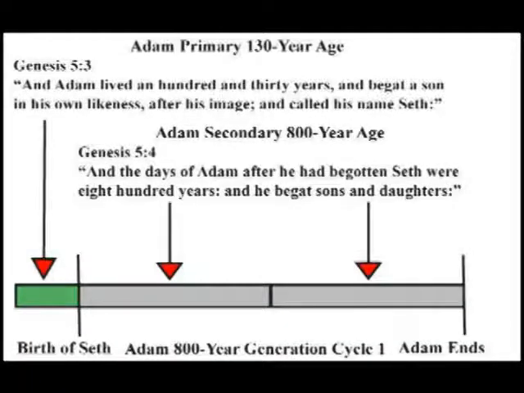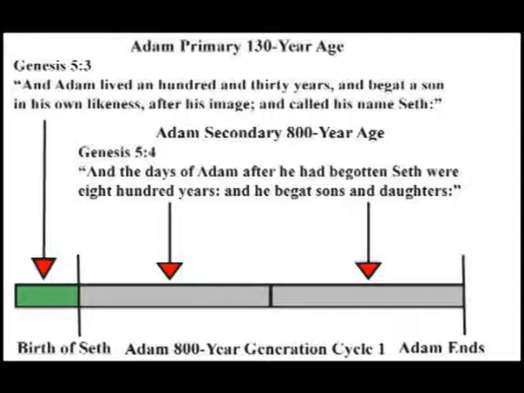Adam's primary 130-year age is the left green rectangle that marks the birth of Seth. Adam's secondary 800-year age follows in gray until he dies. Convention adds these two ages in linear order to make 930 years the total lifetime age for Adam.